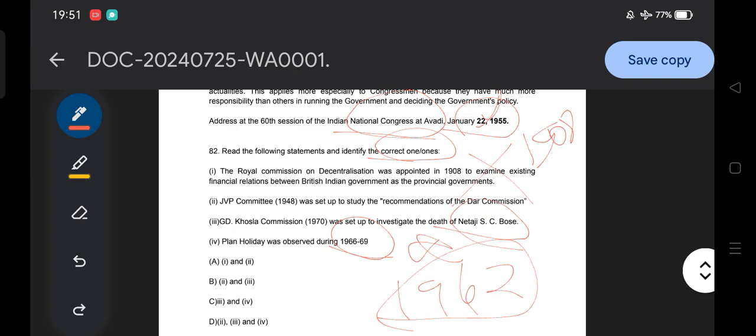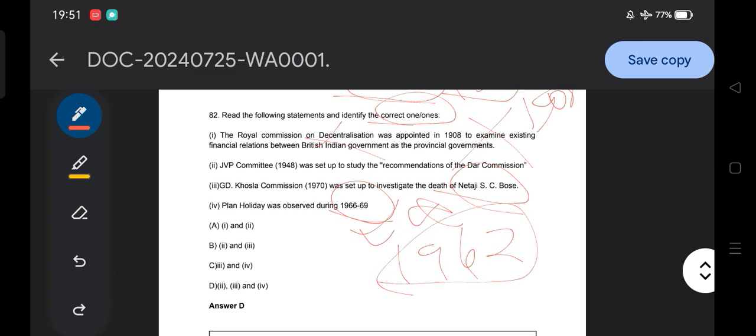Considering these facts, the five-year plan was stopped. Instead of the five-year plan, there was a plan holiday from 66 to 69. So this is also correct, and you just eliminate the first option in this question, and you get the answer: option D, the second, third and fourth are correct.